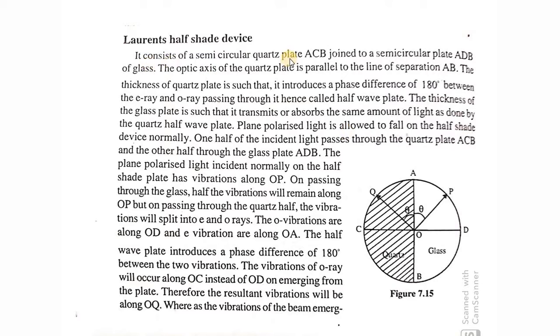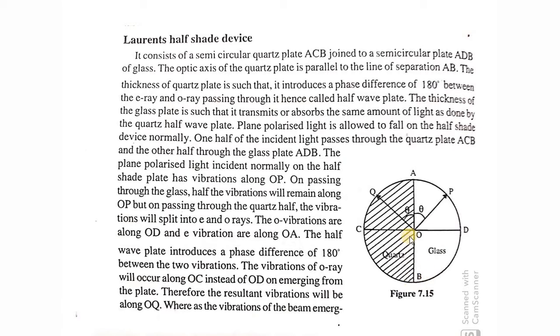It consists of a semicircular quartz plate ACB, and this part is made up of quartz. It is actually a completely circular material, but half of it is made of quartz and is named ACB. The other half is made of glass and is named ADB. The line of separation of the glass and the quartz is named AB.